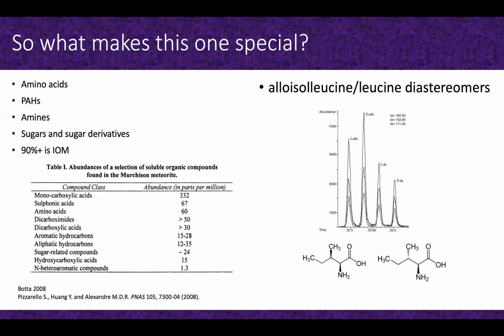The vast majority of the organic material in Murchison is insoluble organic material, but even with that, they've been able to isolate and identify a very large number of molecules. As was mentioned yesterday, probably over 1 million discrete organic molecules have been isolated. Also talked about yesterday was the stereochemical importance of this. But what I'm going to be talking about are some of these sugar-related compounds, similar to what Yoshihiro was talking about yesterday.